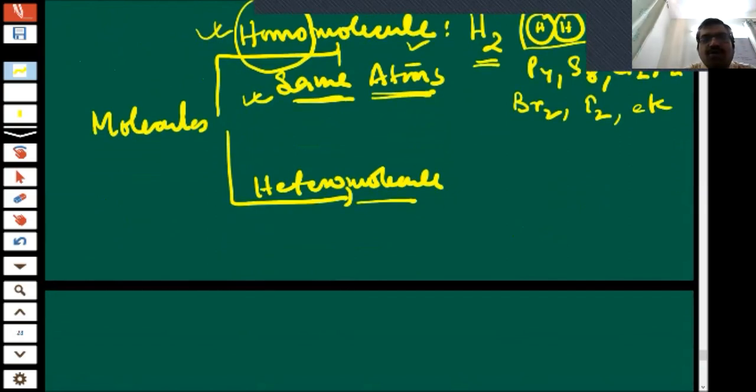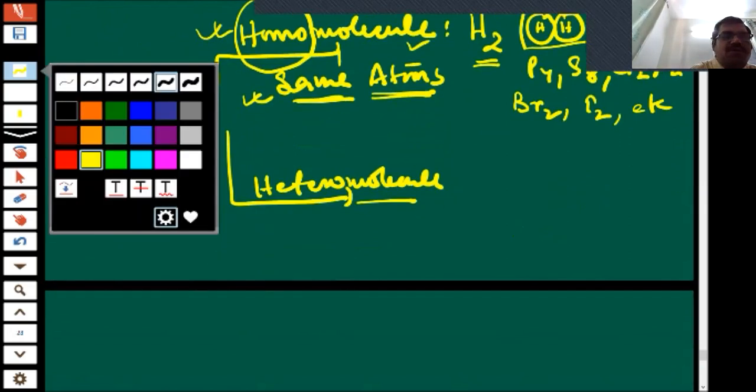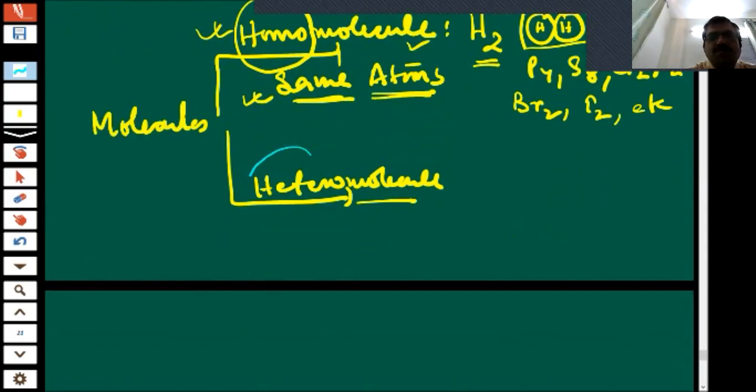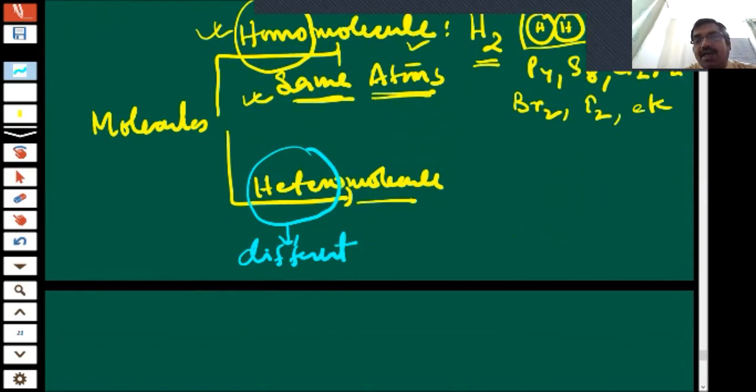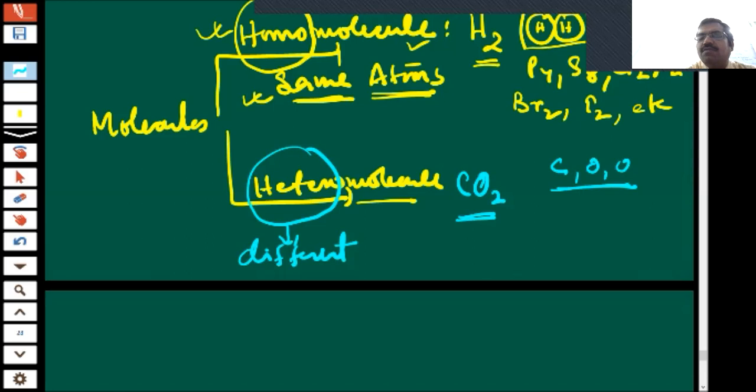What is a heteromolecule? Heteromolecule means different. If atoms are different, children, then we will call them a heteromolecule, like CO2. See here, carbon is there and oxygen is there. Oxygen is two times, but that is not the concern.